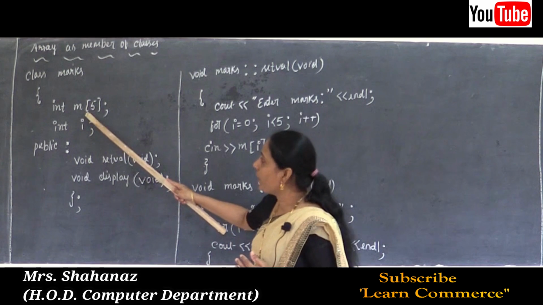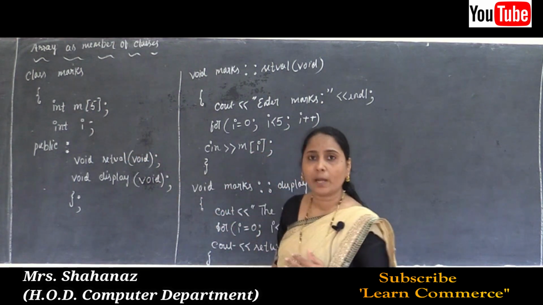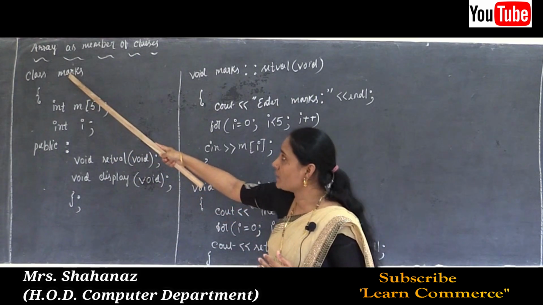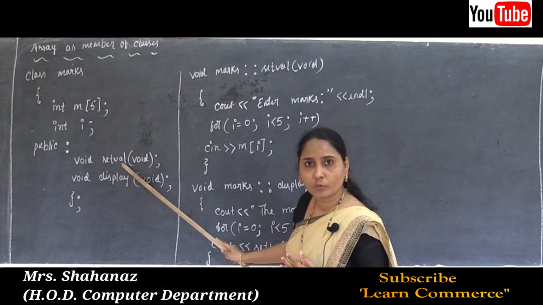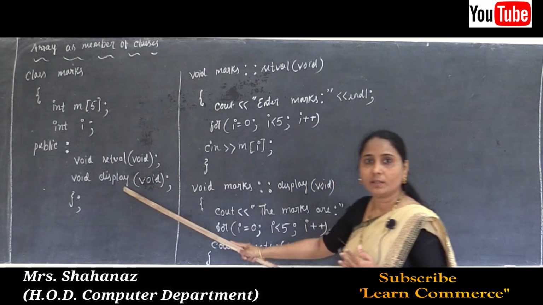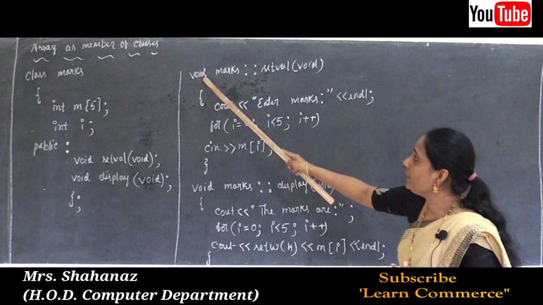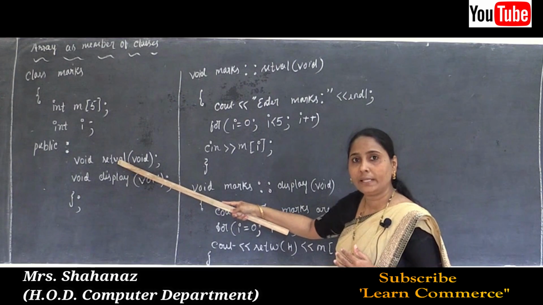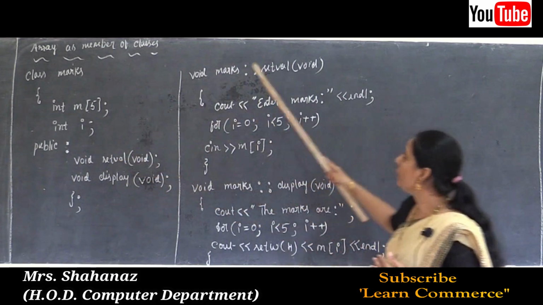The array variable that is m is a private member data of class marks, and this can be used by the member functions setval and display. The member functions are as follows: void, and this one is called as we already declared. Now whatever is declared, that is the declaration of the member function, such one is going to be defined.